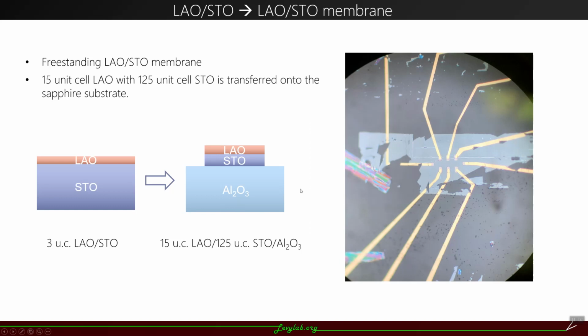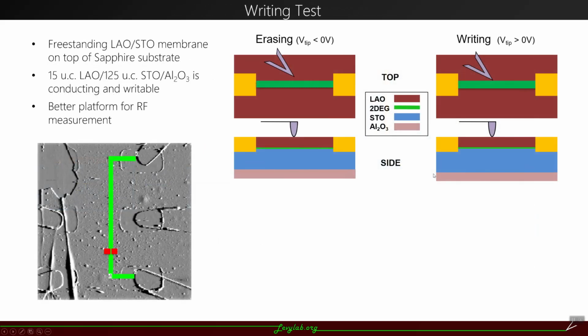With the help from our collaborators in Wisconsin, we get a sample with a freestanding LaAlO STO membrane on top of a sapphire substrate. The optical image looks like this. To combine the LaAlO STO membrane into our system, the first thing we need to ensure is it's also writable under the conductive AFM lithography. So here is a writing test of the freestanding LaAlO STO membrane on top of the sapphire substrate sample.